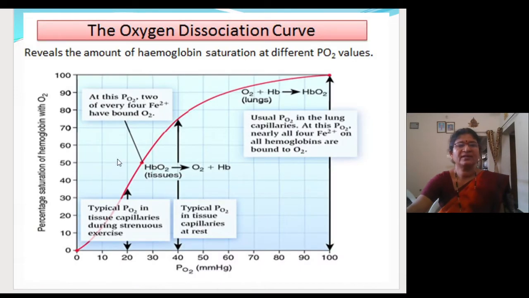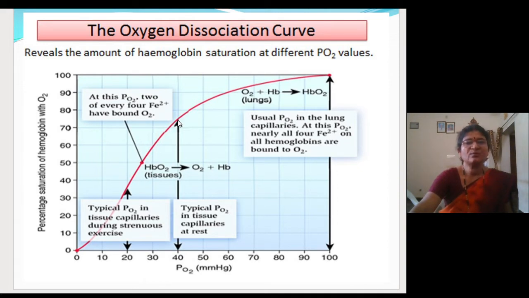Here I have taken the percentage saturation. You can see the one hemoglobin we have taken here. It will be 100% saturated at a partial pressure of approximately 97, here it is given as 100, let it be. All hemes of the hemoglobin are bound with oxygen. Fine. At a partial pressure of 40, 75% of the hemoglobin is bound with oxygen.